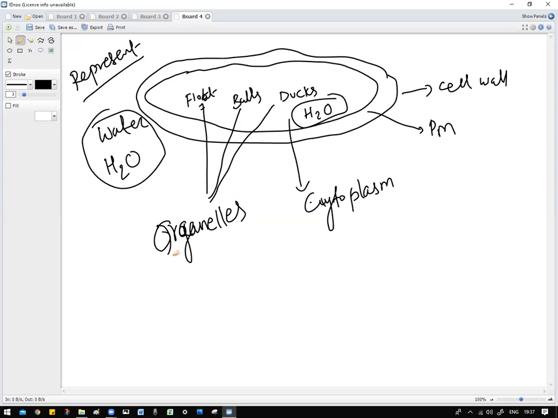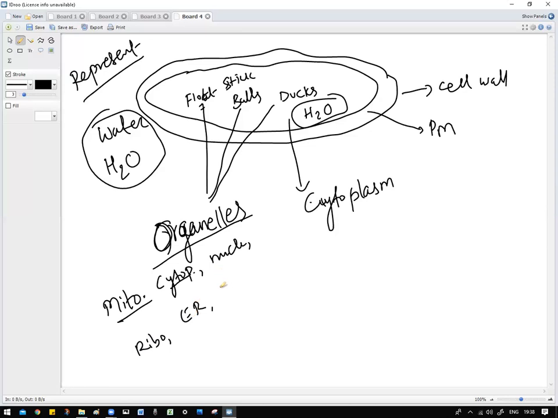Organelles. I think you are not going through the notes also. Solid materials inside the cell are called organelles. Example, mitochondria. Here, duck is there, ball is there, which are floating on the water, stick, some plastic or something if you put it in the water. So here, mitochondria is an organelle. Chloroplast is an organelle. Next one, nucleus is an organelle. Ribosomes is an organelle. Endoplasmic reticulum is an organelle.